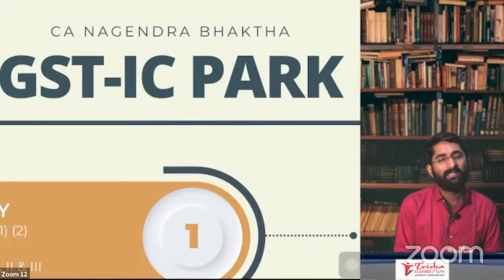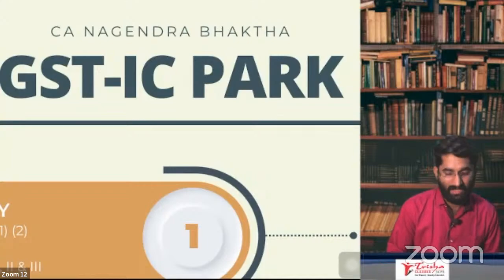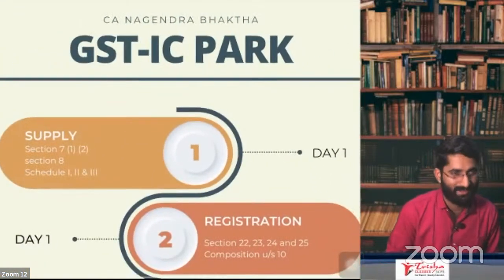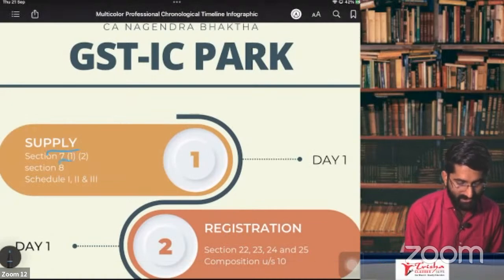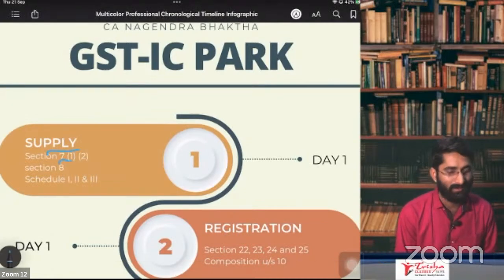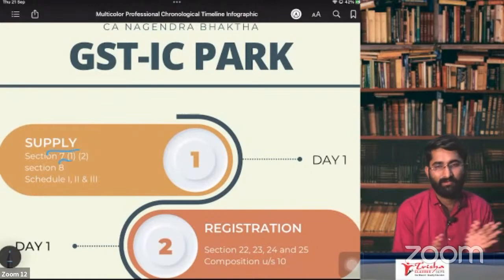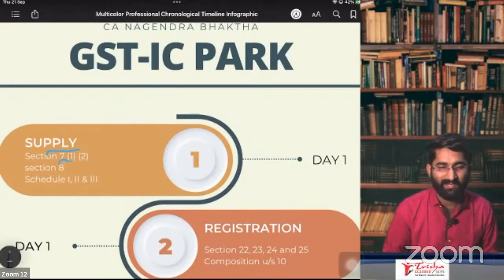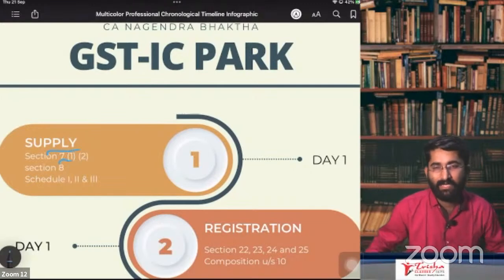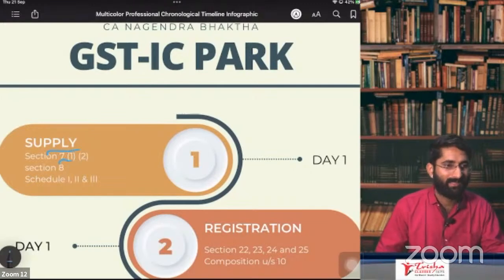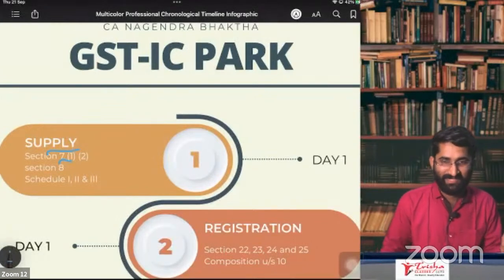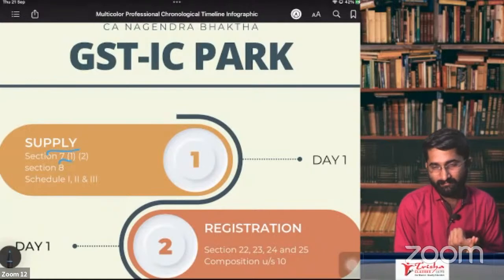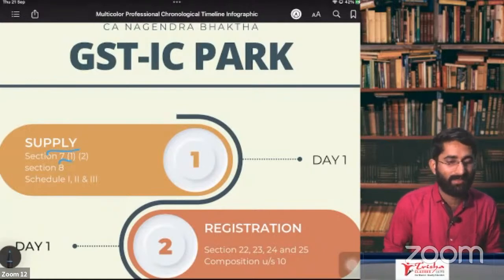Yes. In last class, what were we doing? In last class, we discussed what is supply, and section number 7, subsection 1, 2. Section number 7, we will quickly recap. We are revising. So what we discussed in last class: what is supply? It is a taxable event which will attract the tax.